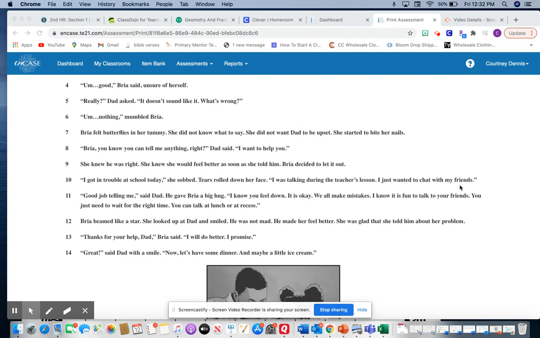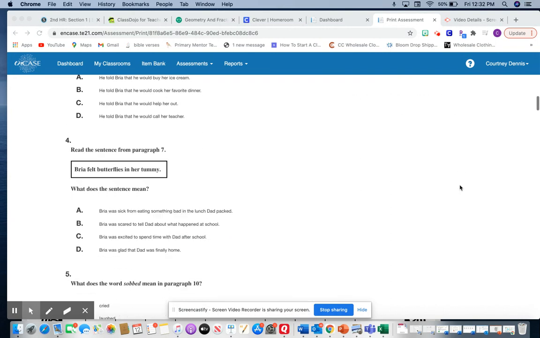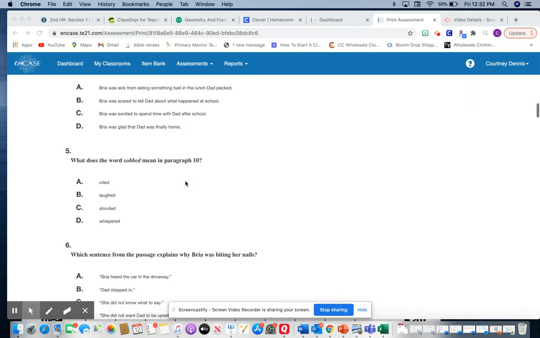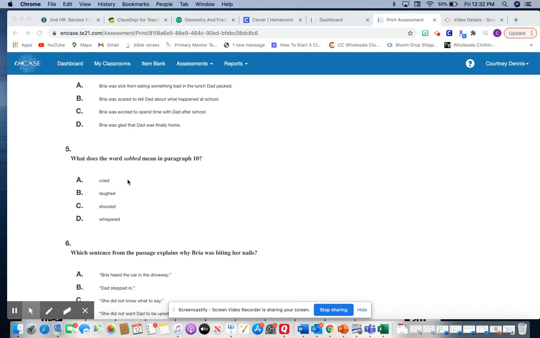Now, this question number 5 talks about using your context clues to figure out what a word means. Now, some of you might know what the word sobbed means or the word sob. But just in case, we can use our context clues from that paragraph to figure out what it means. So our options are A, cried, B, laughed, C, shouted, or D, whispered.